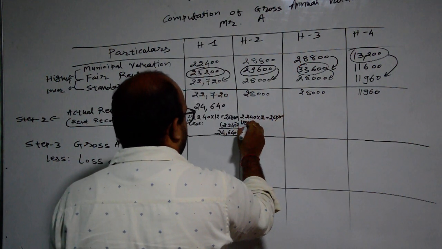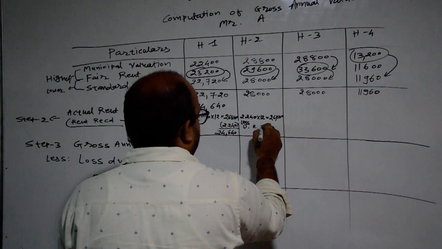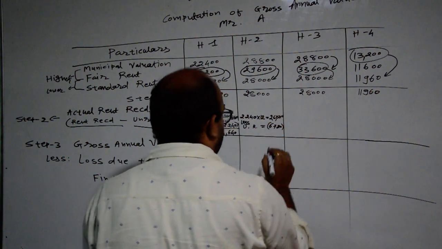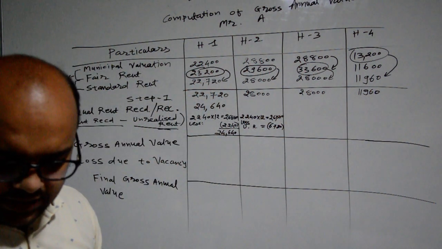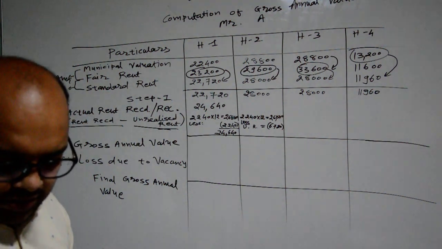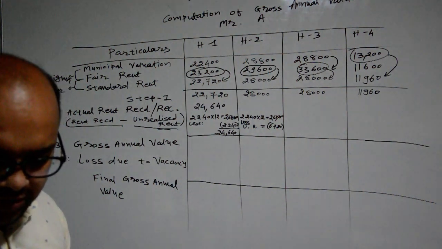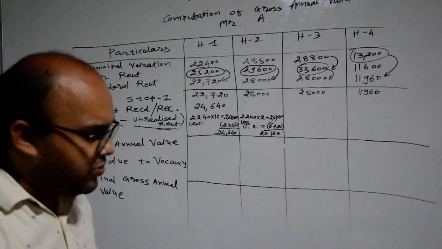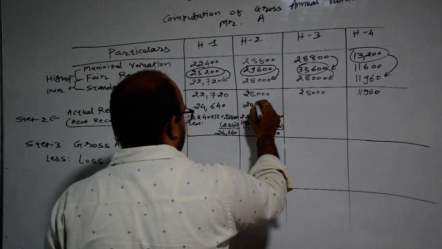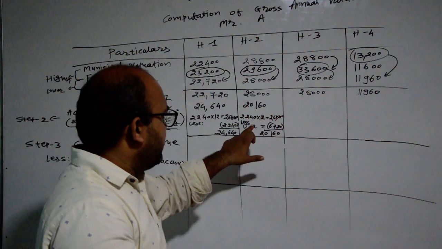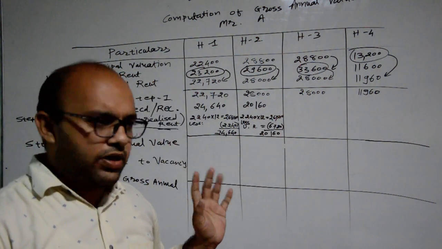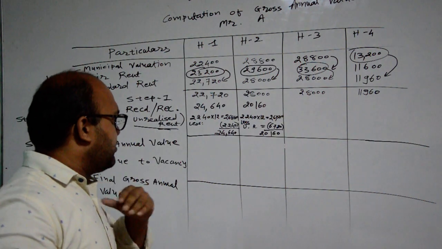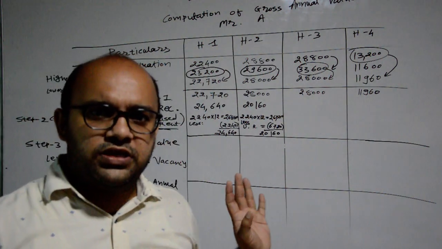26,880 less unrealized rent. How much amount is given? 6,720. So 26,880 minus 6,720 means 20,160. So here the amount considered will be 20,160. We are just deducting unrealized rent, and we are multiplying with 12, meaning we want to calculate the annual rent received or receivable.